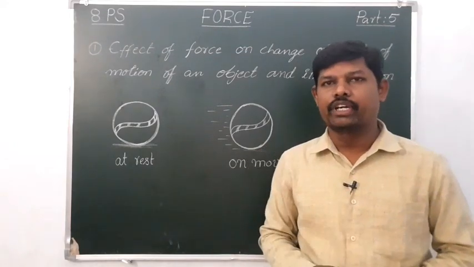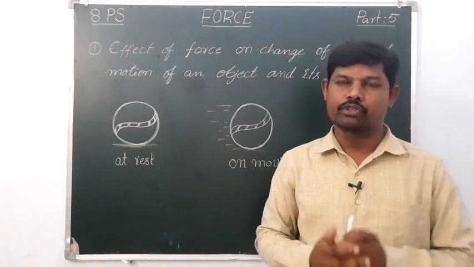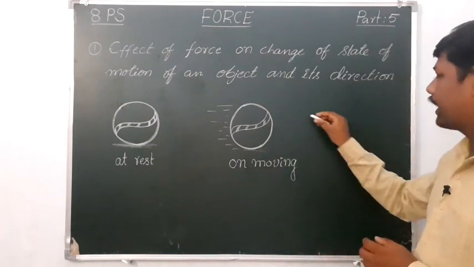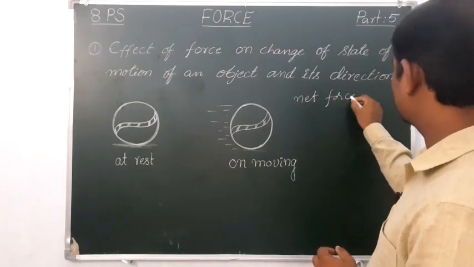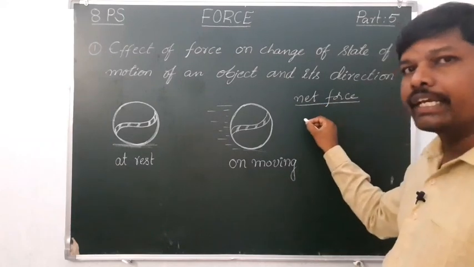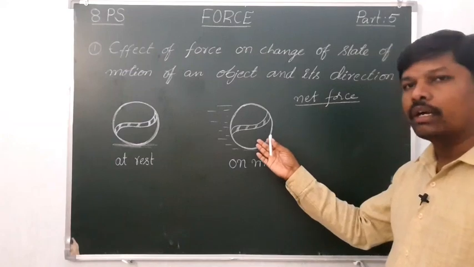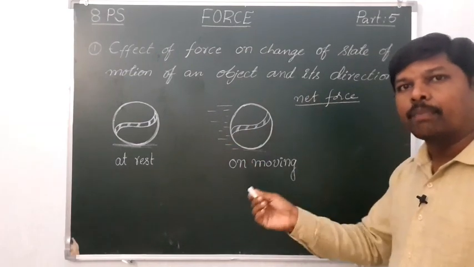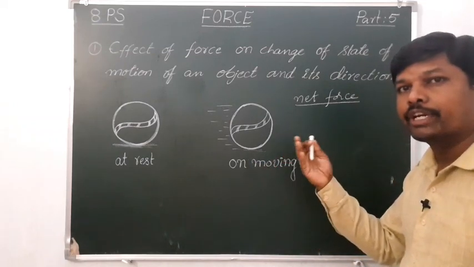So from this activity, let us conclude what happens by applying net force. If the net force acts in the direction of the motion, for example, if the object is moving with a constant speed and we apply a little more force, what happens to its speed?